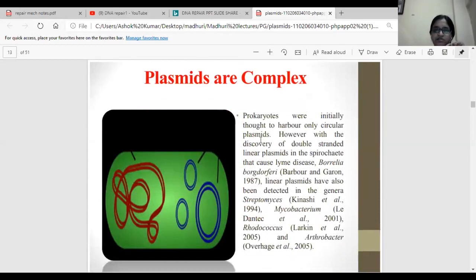So prokaryotes were initially thought to harbor only circular plasmids. However, with the discovery of double-stranded linear plasmids in the spirochete that causes Lyme disease, Borrelia burgdorferi, linear plasmids have also been detected in the genera Streptomyces, Mycobacterium, Rhodococcus, and Arthrobacter. So till now we have seen that plasmids are circular molecules, but later linear molecules were also isolated from different organisms such as Mycobacterium, Rhodococcus, Borrelia burgdorferi, etc.